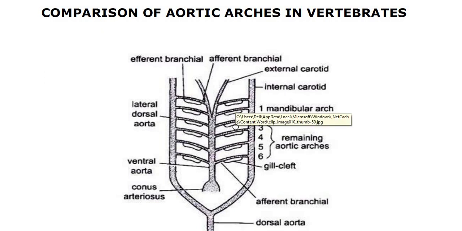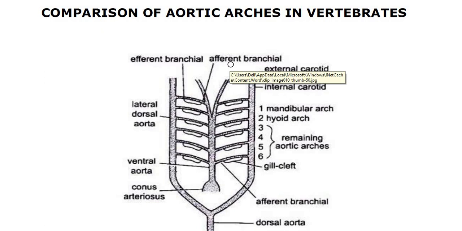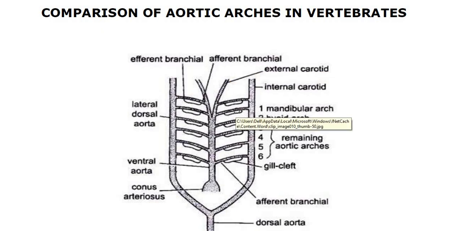When coming to the aortic arches, which are 6 in number, each aortic arch is bifurcated into two arches again. One is called the efferent branchial arch and the other is called the afferent branchial arch. This bifurcation is seen only in animals that respire through gills. So this bifurcation of each aortic arch is for the purpose of supplying blood to the gills.